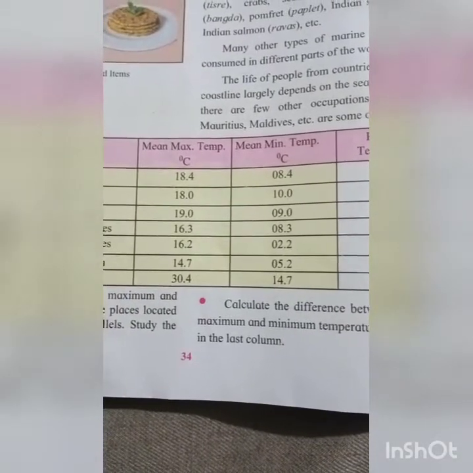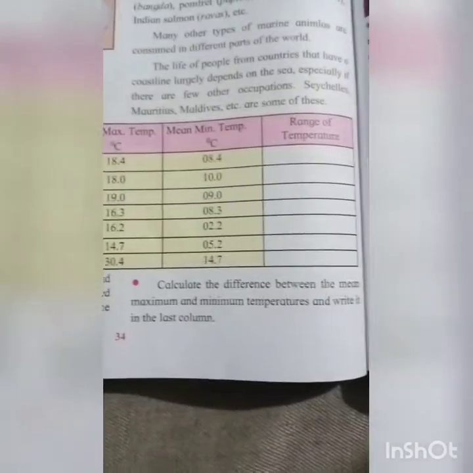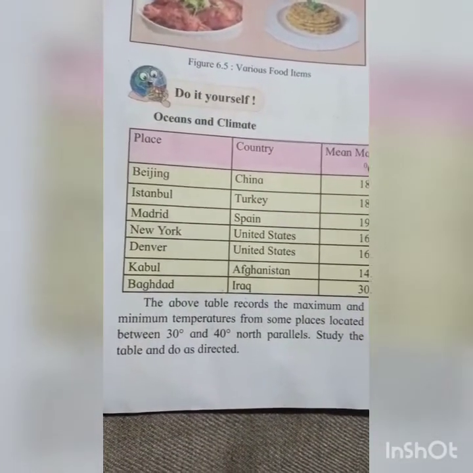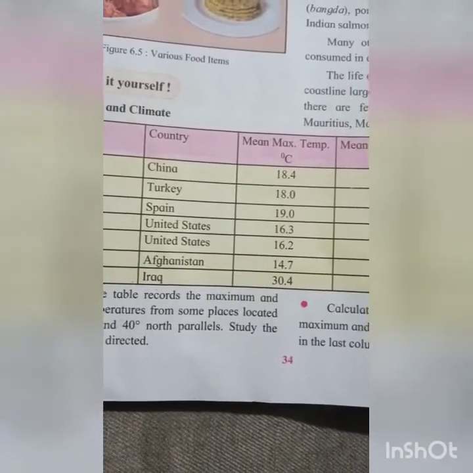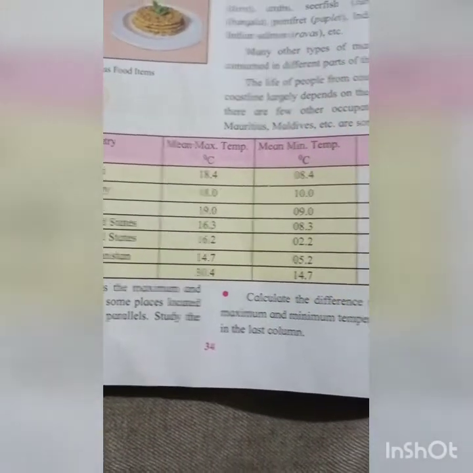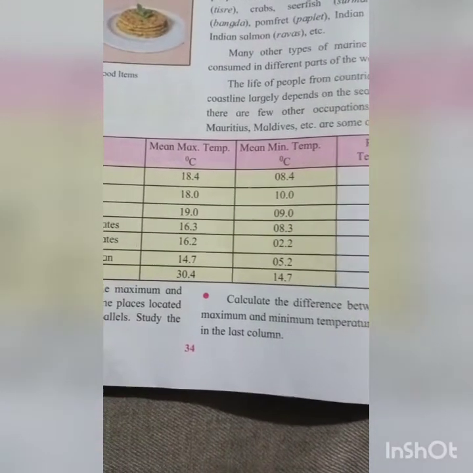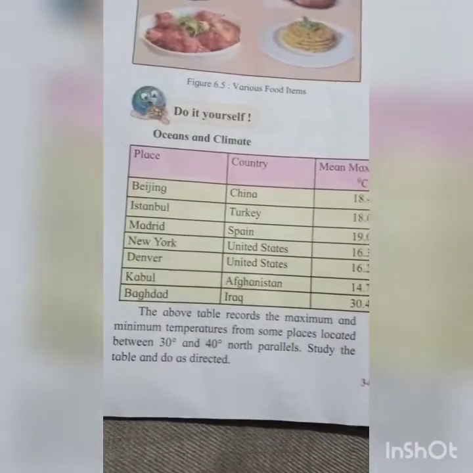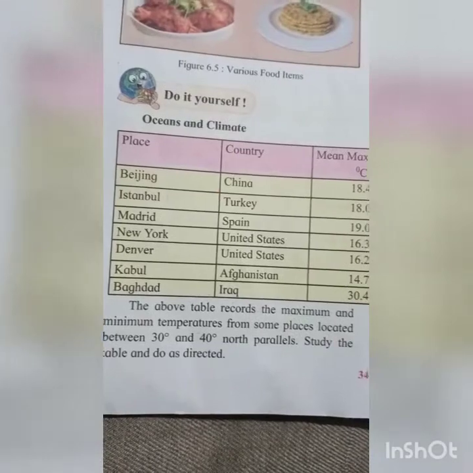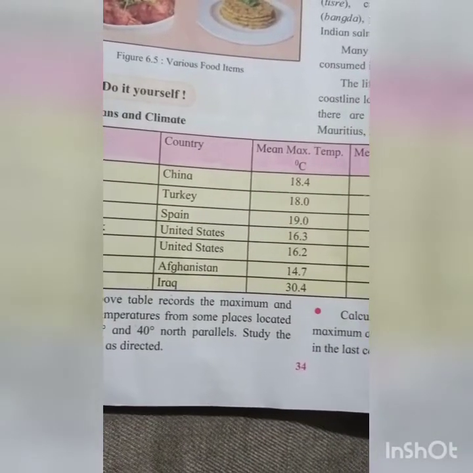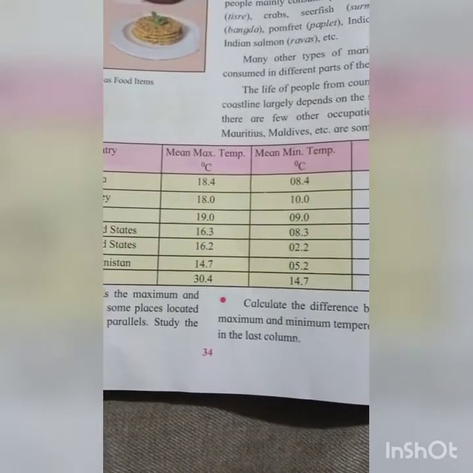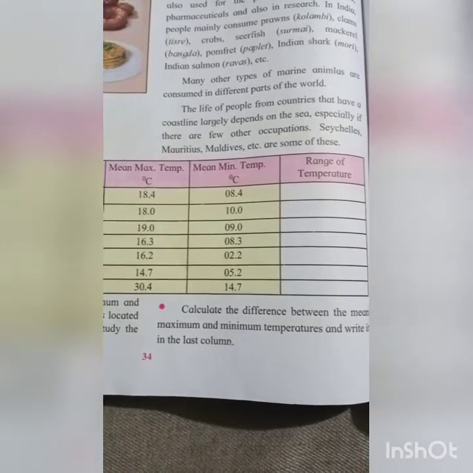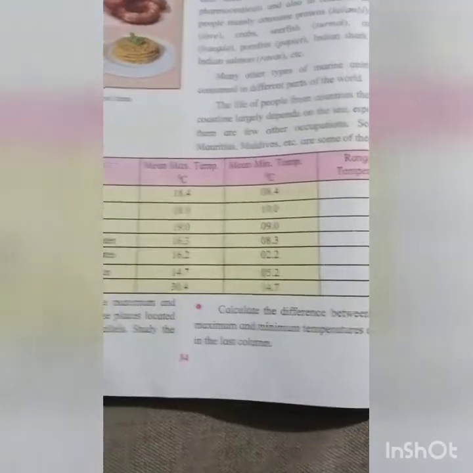So subtract 18.4 minus 08.4, and whatever you get, that is the range of temperature. Okay students, next one is Istanbul, country Turkey. Mean maximum temperature is 18.0 and mean minimum temperature is 10.0. Afterwards you have to subtract it and find the range of temperature. Next is Madrid, country Spain, mean maximum temperature is 19.0 and minimum temperature is 09.0. Subtract 19.0 minus 9.0 to get the range of temperature.